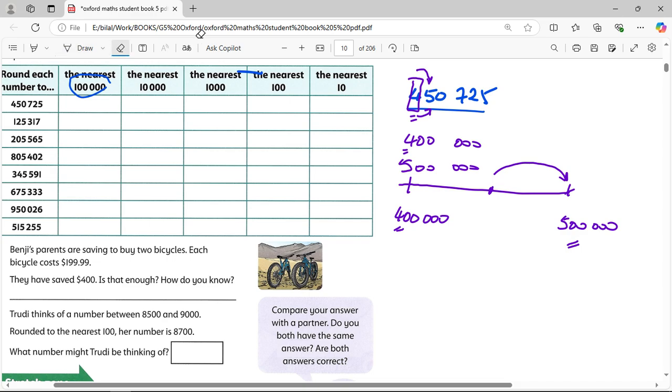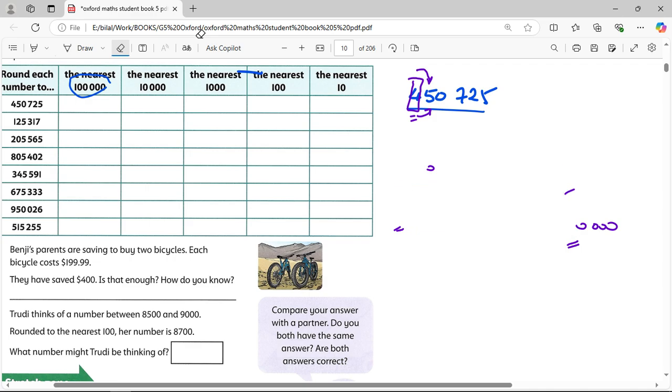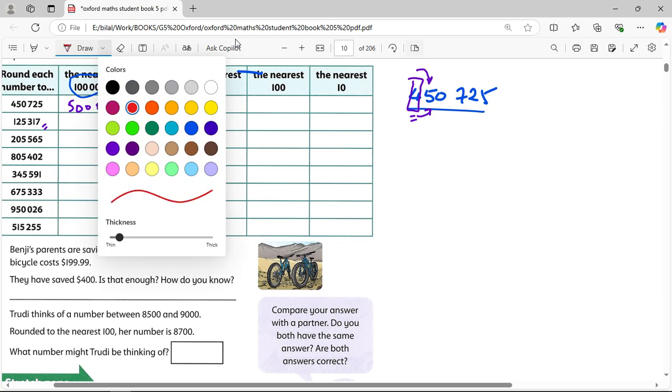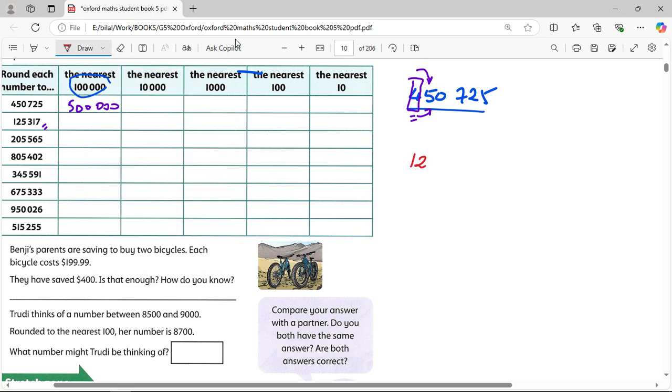Another number. So I'm going to erase this one. I'm going to pick up another number. All right. Let's take, for example, so this one we said it's 500,000. We did it before. Let's take this one, which is 125,000. I'm going to do it in red. Change the color. 125,000 and 317.